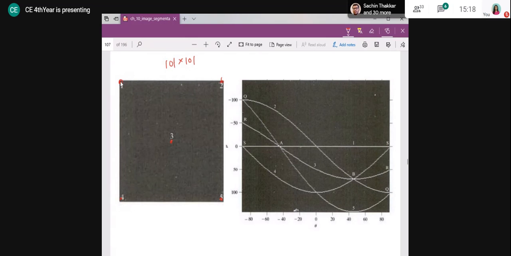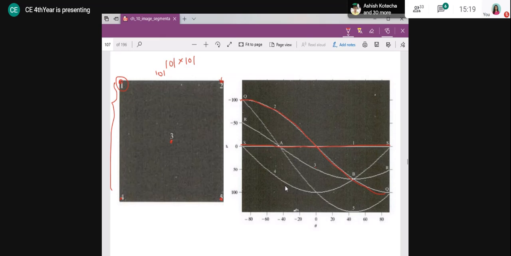So from this pixel to this pixel, the distance is 101 pixels, and from this to this, it is again 101 pixels. So what we did, we kept it constant, then we took different values of theta, and corresponding to that, rho values were identified, and the curve was plotted. So that curve looked like this. The same thing was repeated for point 2, and the curve looked like this. Same thing for 3, 4, and 5.